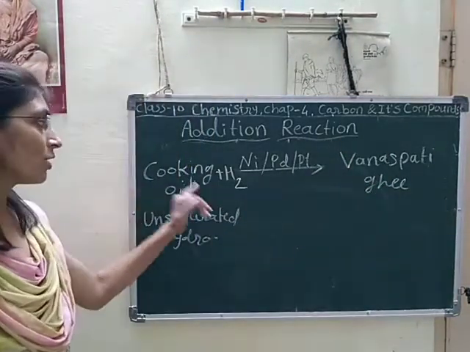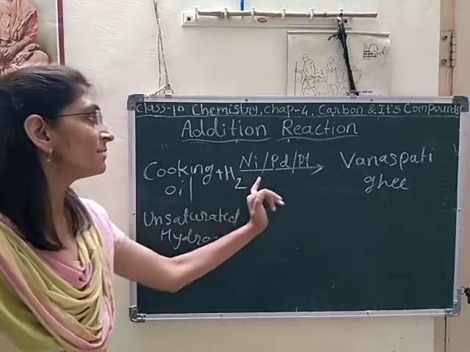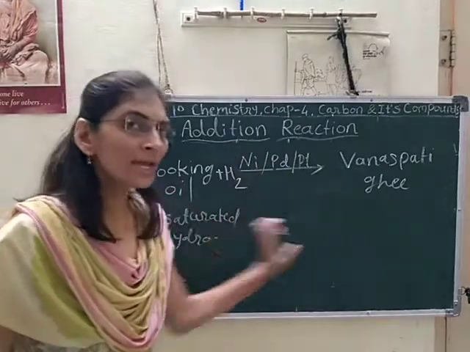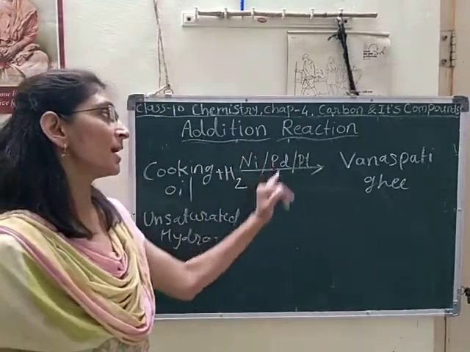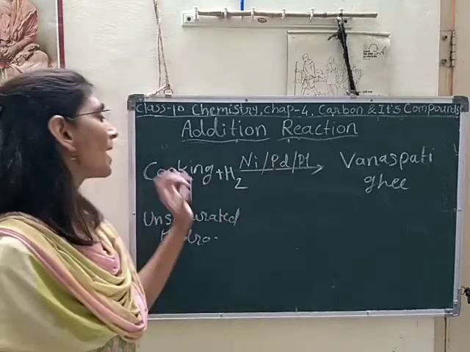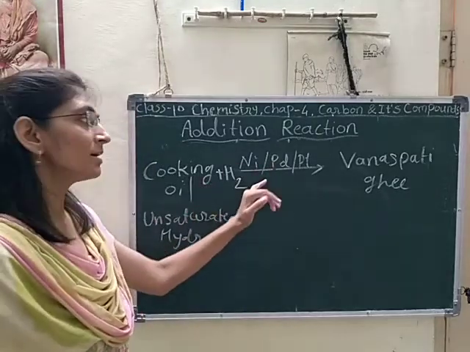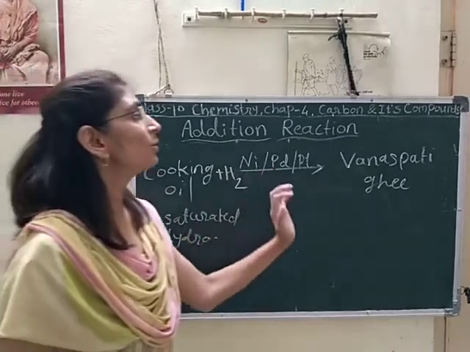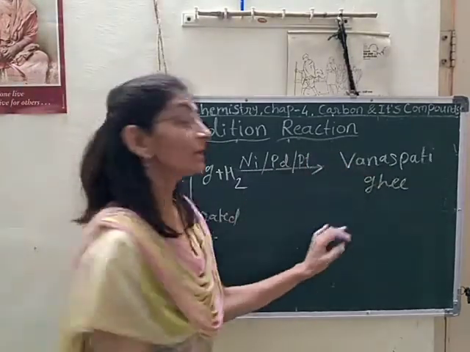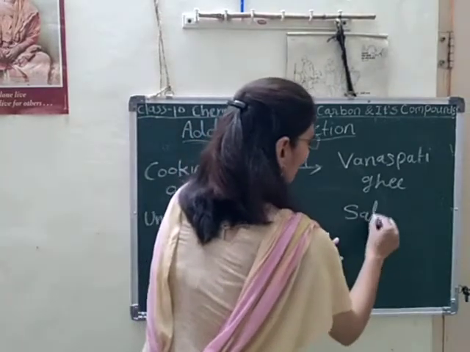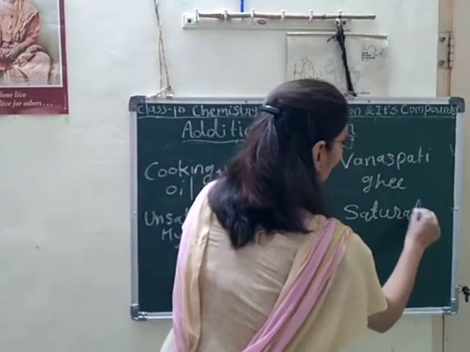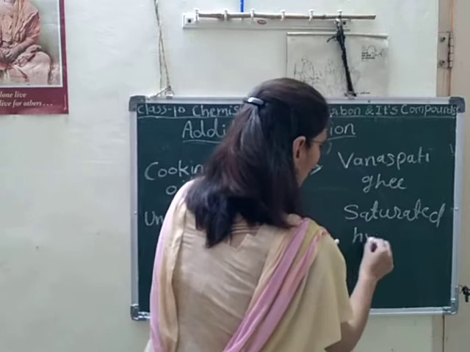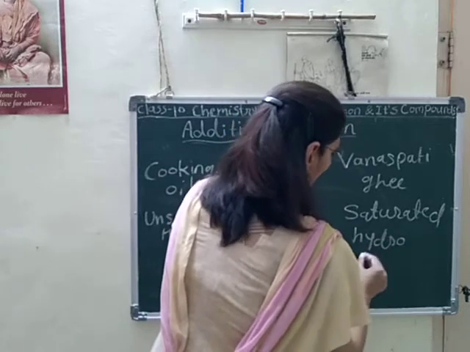So cooking oil plus hydrogen in the presence of reducing agents such as nickel, palladium, platinum. By using this reducing agent, we can convert the cooking oil into vanaspati ghee, which is a saturated hydrocarbon.